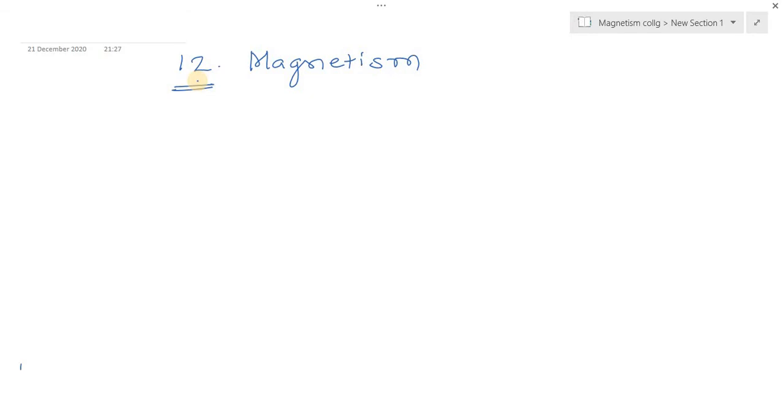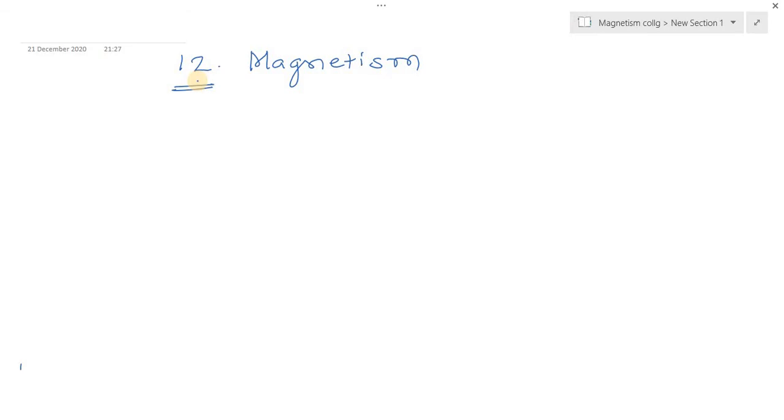Here one thing is different in magnetism, that magnetic poles do not exist in isolation. We always have a magnetic dipole or a quadrupole, but a single pole does not exist, a monopole does not exist here. So this is the one difference in magnetism.